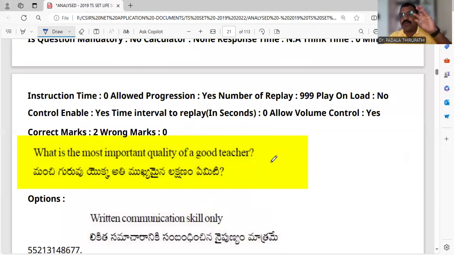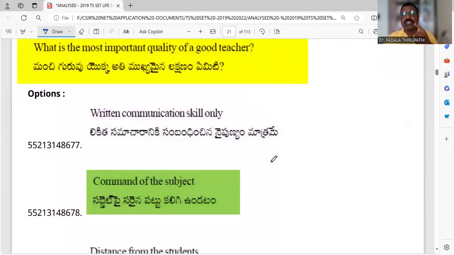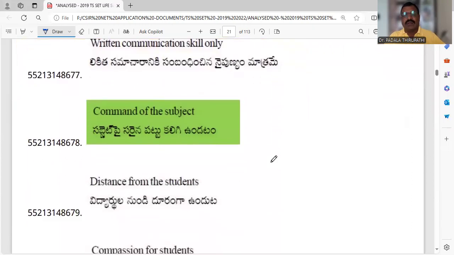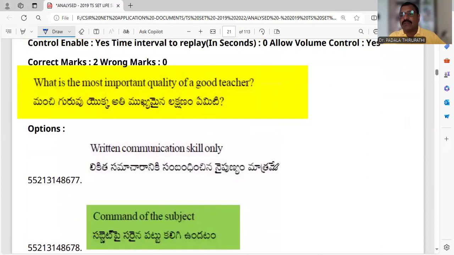So first, teaching aptitude 5 questions. Next, research aptitude 5 questions. Next, comprehension, a passage or paragraph, 5 questions. Then communication, this is the 4th chapter, so 5 questions. That's why the 20th question is the last question of communication. So what is the most important quality of a good teacher? A good teacher should have command of the subject. Without command of the subject, we cannot interact. We cannot easily communicate with students. So whenever we have command of the subject, definitely we are treated as a good teacher.